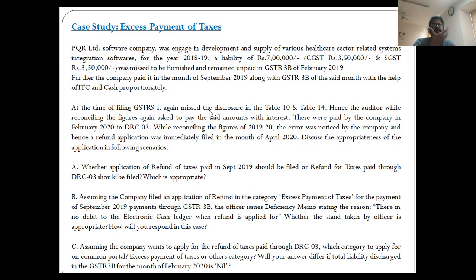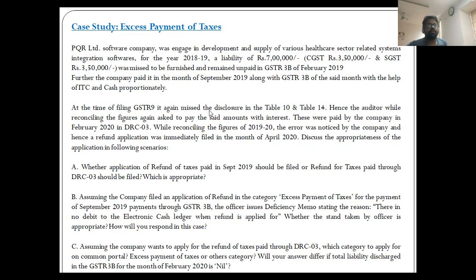Now this covers a lot of permutations and combinations again, where the taxes were not required to be paid but paid. The example would be invoices where taxes are charged at a higher amount, and this particular scenario can be treated through issuance of a credit note as per section 34 of the CGST Act. But while issuing the credit note, one has to keep in mind that the credit note in the GST regime can be issued only if the specified conditions under section 34 are satisfied, and not in any other circumstances.